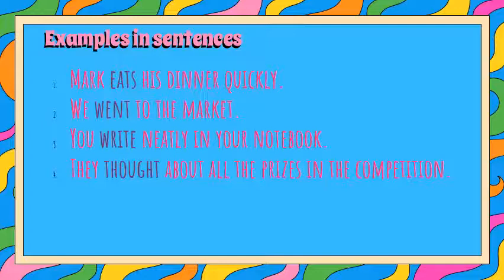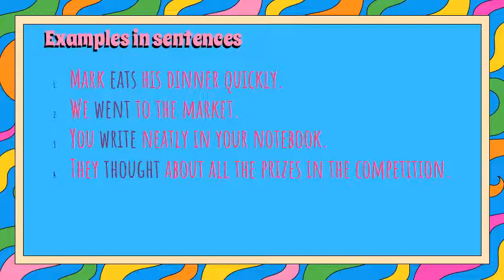Mark eats his dinner quickly. Mark is the subject or the noun, and then the verb comes after Mark. We went to the market. You write neatly in your notebook.